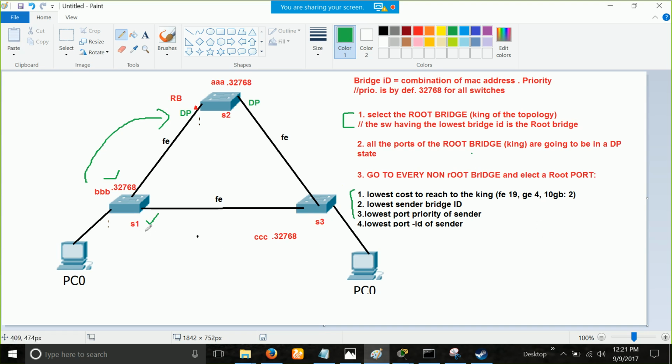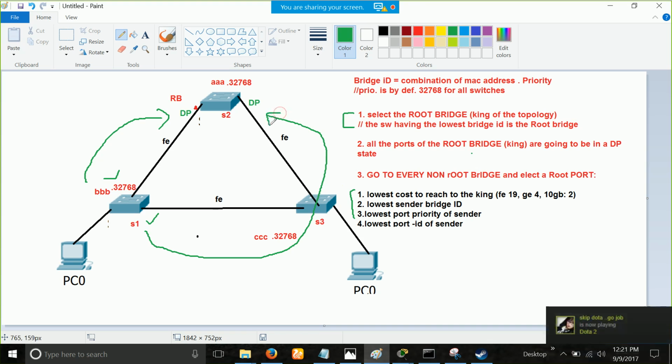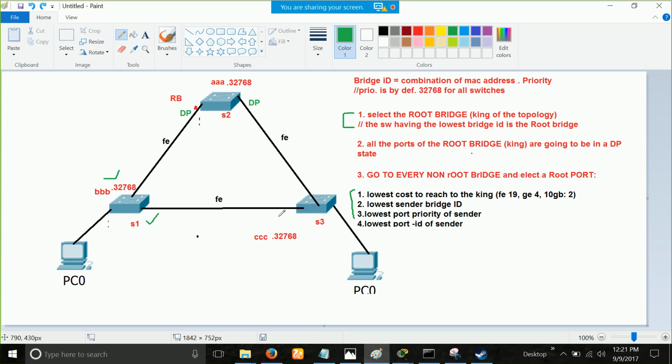What is the cost if we go from this side? It is 19 plus 19, 38. It is 38, right? So in this particular case, our answer is pretty simple: this guy is going to be the root port. Why? Because he is giving us the lowest cost. So this port is in the root port state.